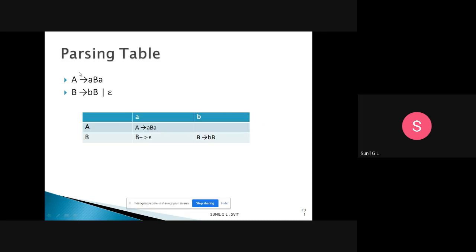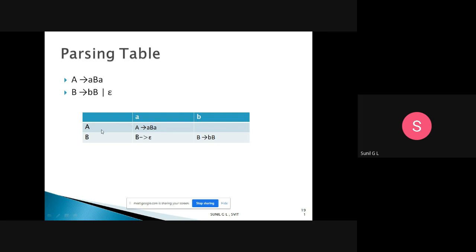After constructing the first and follow, next we need to construct the parsing table for the given productions. These productions are A tends to small a, capital B, small a, and B tends to small b, capital B, and B tends to epsilon. We need to enter these productions when the input is small a or small b, and the non-terminal will be capital A or capital B. How will we enter these productions?